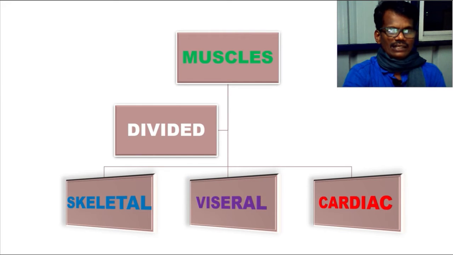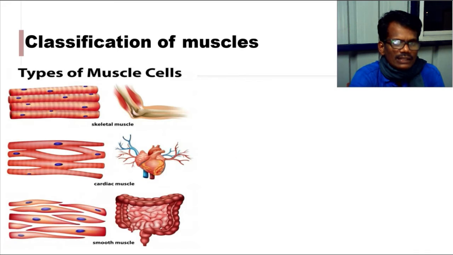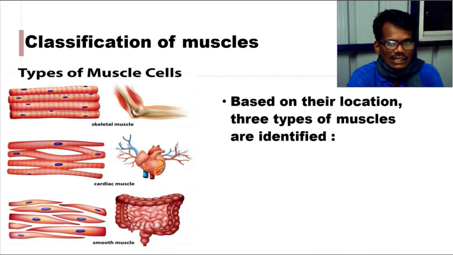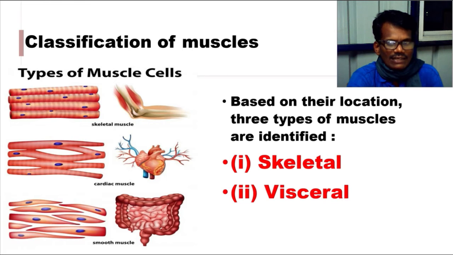They are skeletal muscle, visceral muscle and cardiac muscle. We will see them one by one. Classification of muscles based on their location: they are three types, skeletal muscle, visceral muscle and cardiac muscle.